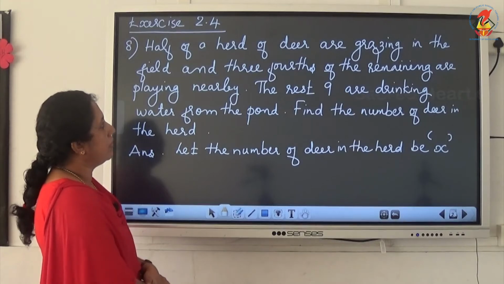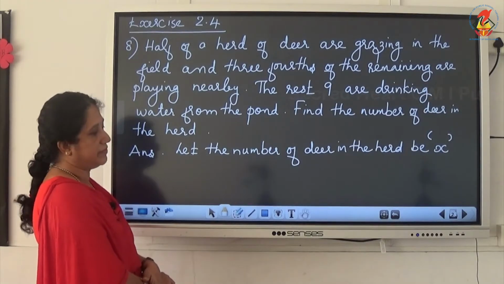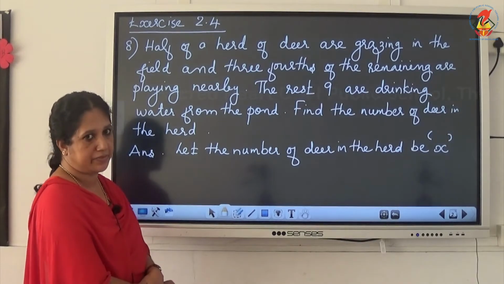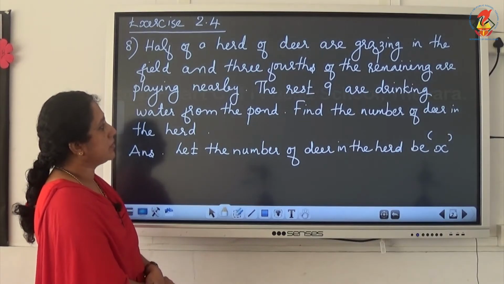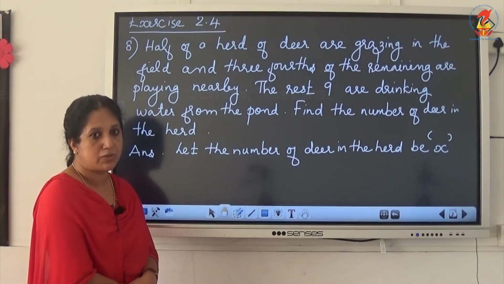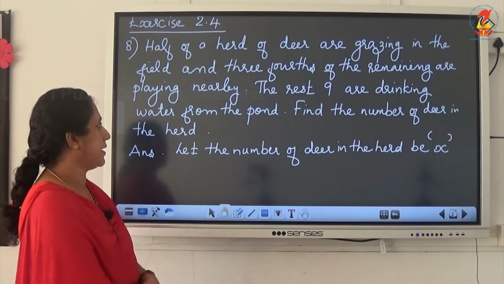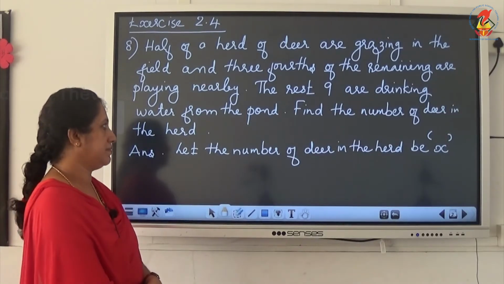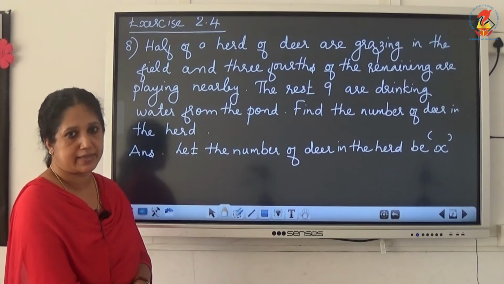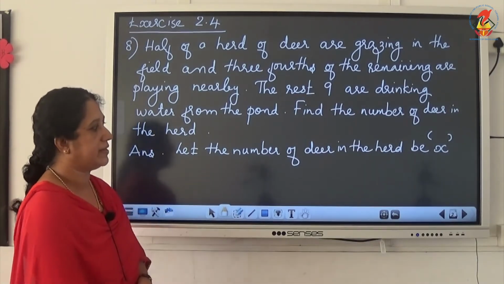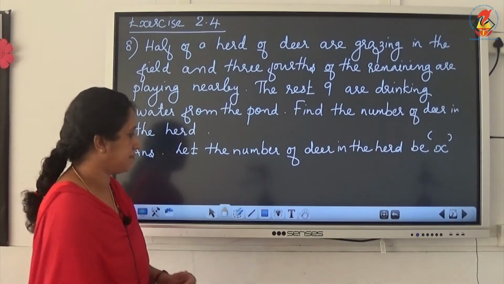Half of a herd of deer are grazing in the field. Half of them are grazing in the field and 3/4 of the remaining are playing nearby. The rest 9 are drinking water from the pond. So find the number of deer in the herd. So the first step we wrote: let the number of deer in the herd be x.